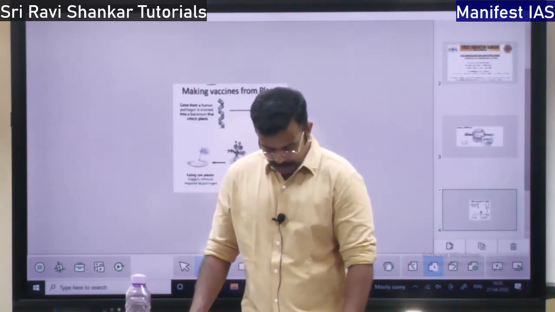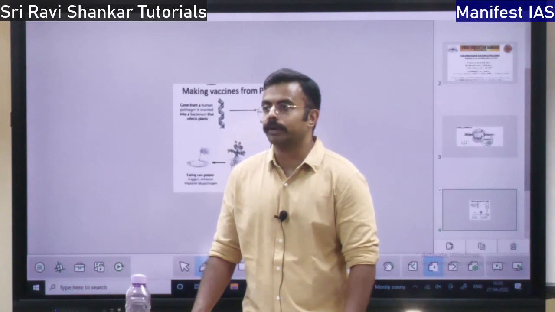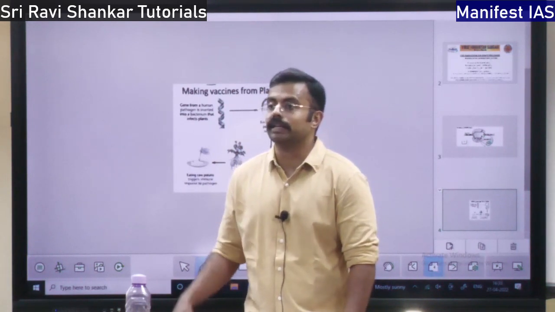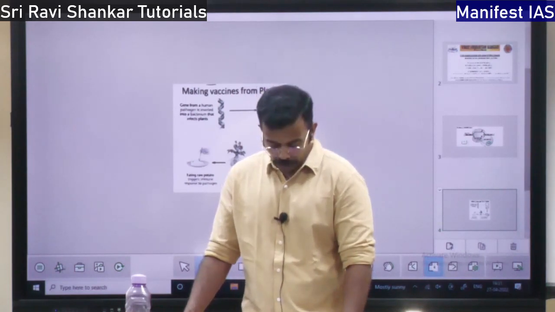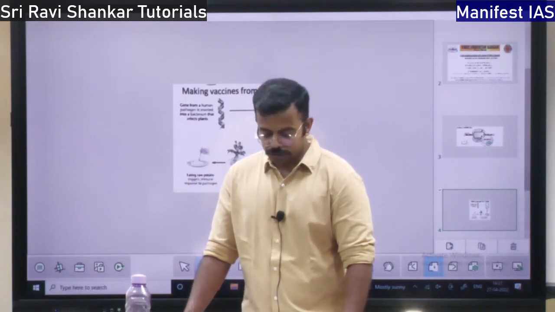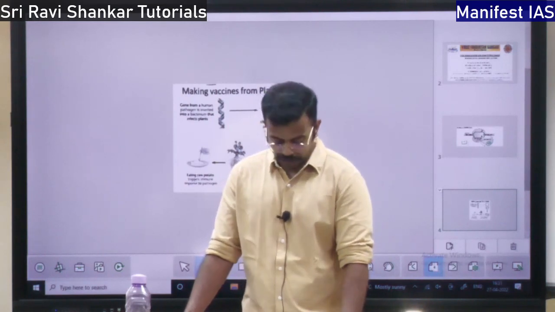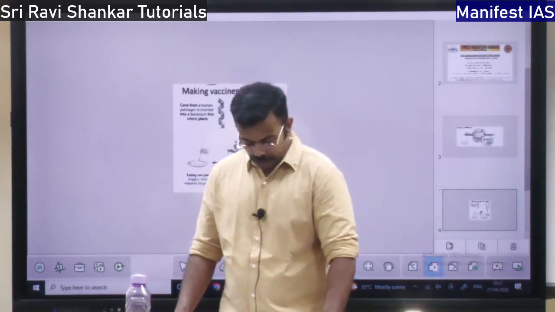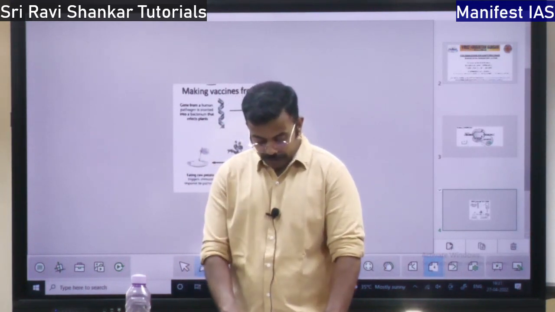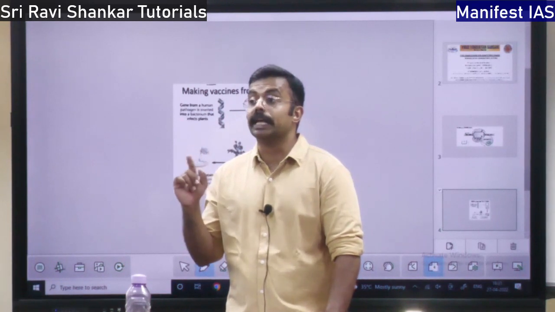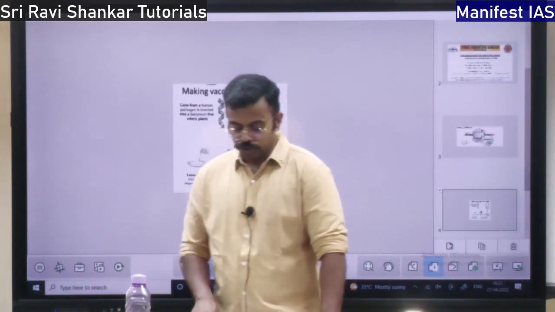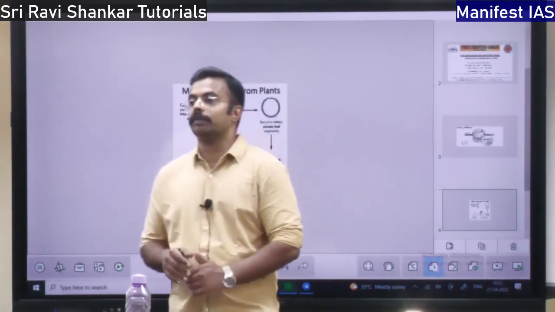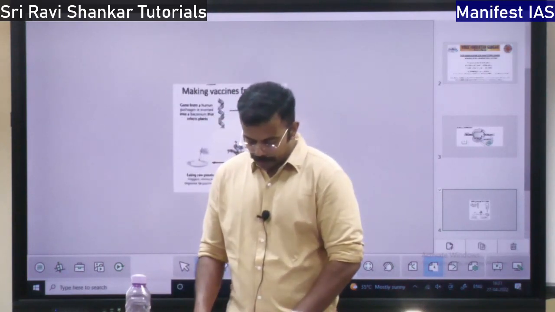I told you why umbilical cord blood is important: it is full of pluripotent stem cells. Once we grow into adults, it is very difficult to find normal pluripotent stem cells, but the umbilical cord is full of them. This blood is stored using cryogenic technology under liquid nitrogen. These stem cells can cure 70 types of blood disorders, cancers and blood diseases. This will be stored in blood banks, private or public blood banks, both.